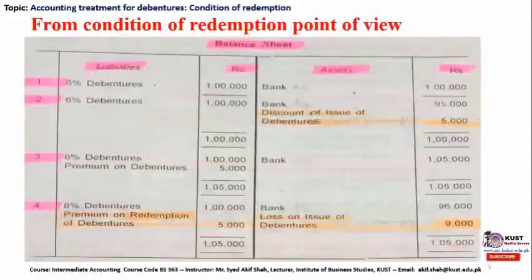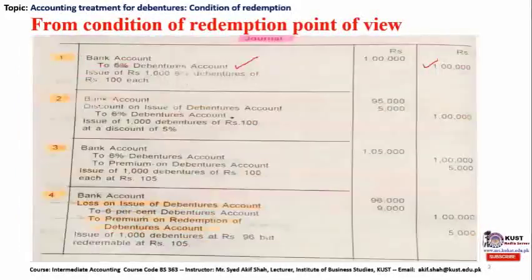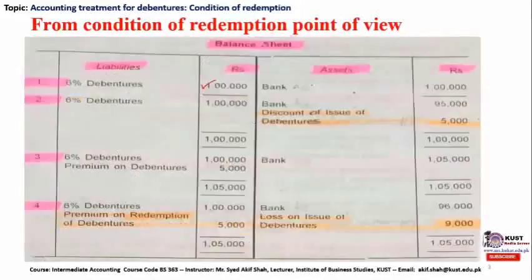Similarly our liability has been increased by 1 lakh, and then the asset side, which was cash at the bank account of the company, has been increased by debiting 1 lakh rupees. So we have mentioned the bank account under the asset side of the company's balance sheet, on the right hand side.